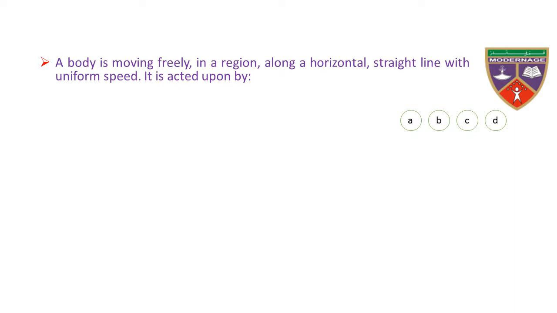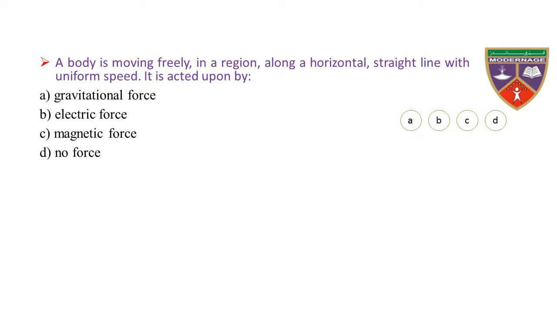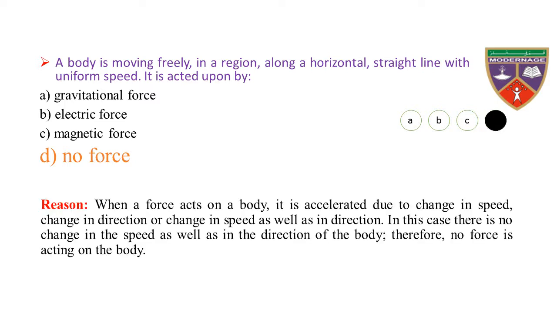A body is moving freely in a region along a horizontal straight line with uniform speed. It is acted upon by option A, gravitational force, option B, electric force, option C, magnetic force, option D, no force. The key is no force. Therefore, the correct option is D.